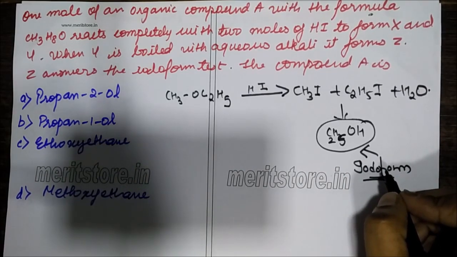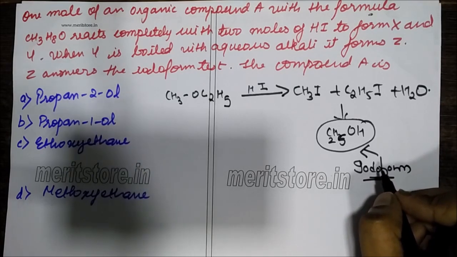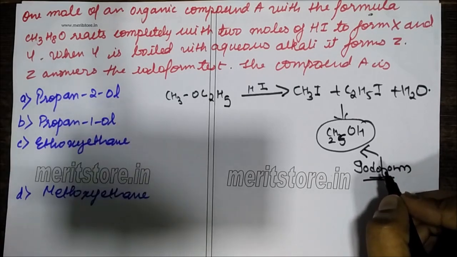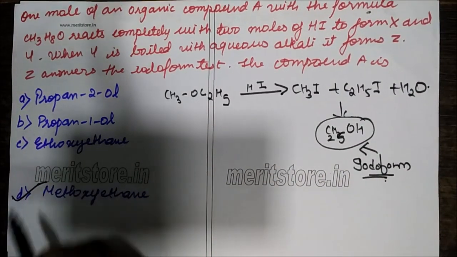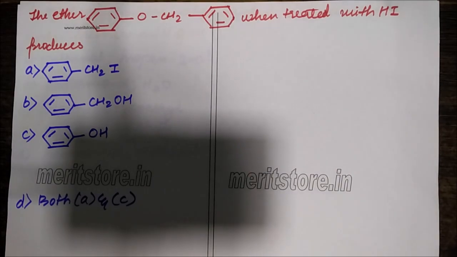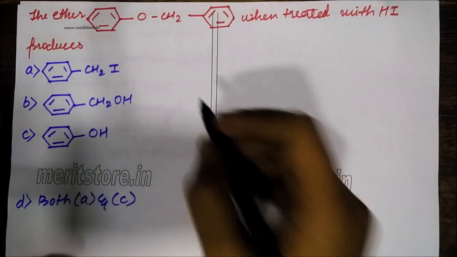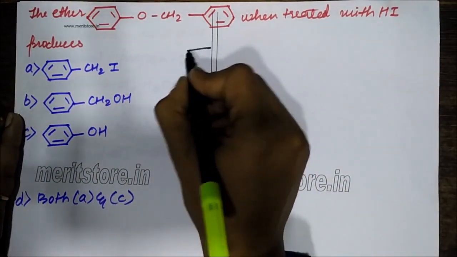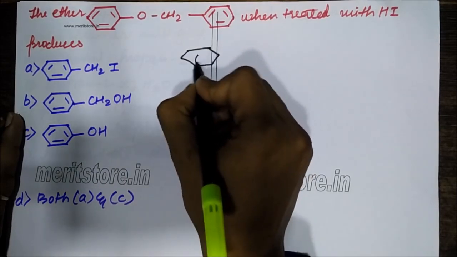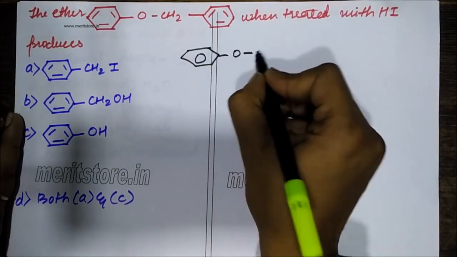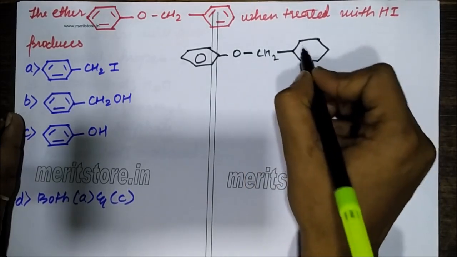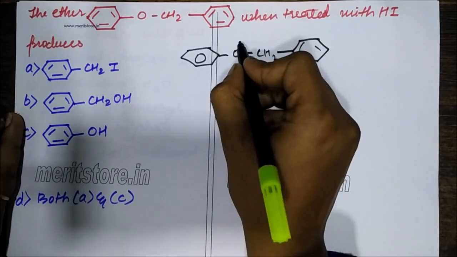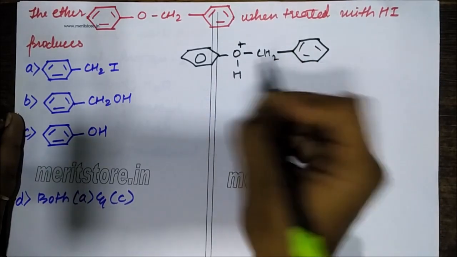So what they are asking is, the compound A is methoxyethane. Ether on treatment with HI gives an alkyl halide. So how will the reaction occur? In the first step only, this oxygen will have a protonation.